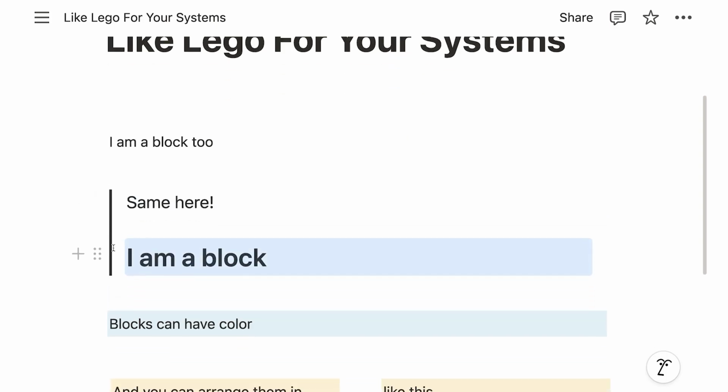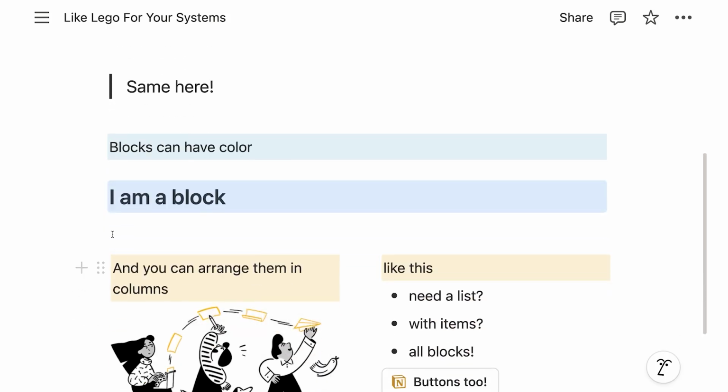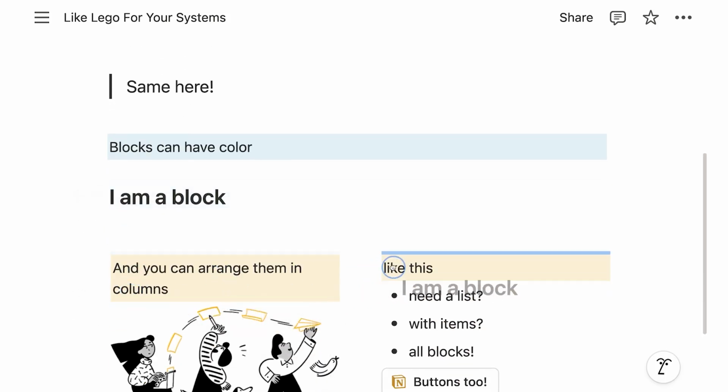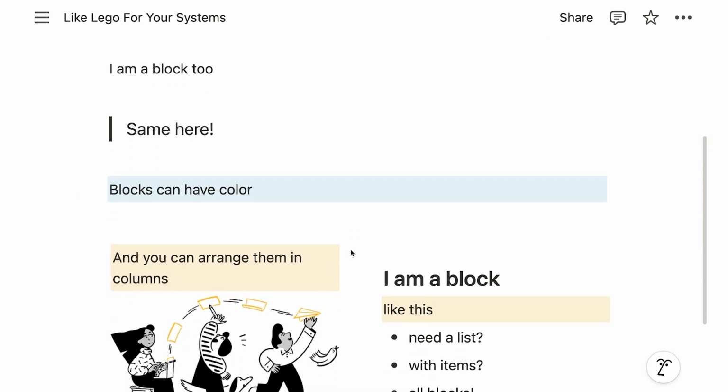Now it's actually inside the quote. I can drop it and take it out again, right? I can drop it below this one. I can also move it into a column. And you see, if I move it anywhere here, this blue indicator now indicates that it's only taking up half the space because it is in one column. We will talk about this block concept in more depth in a moment.